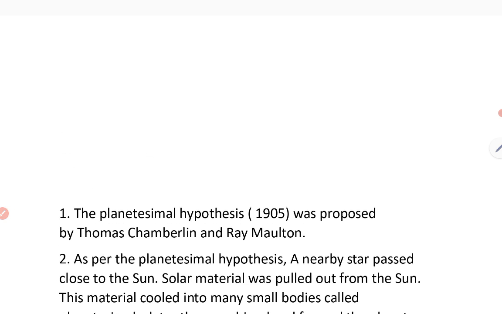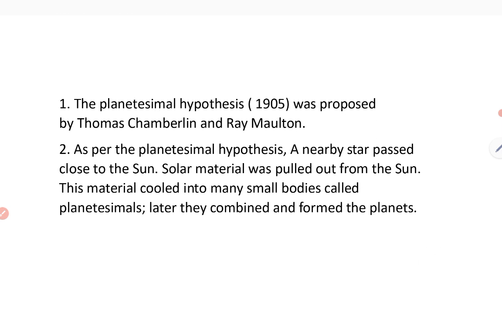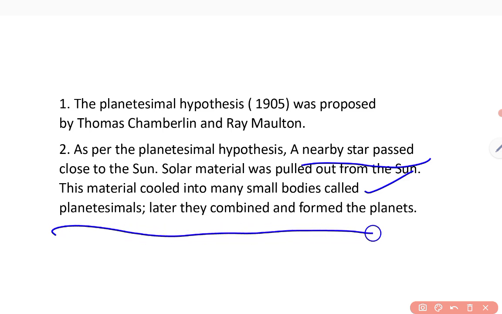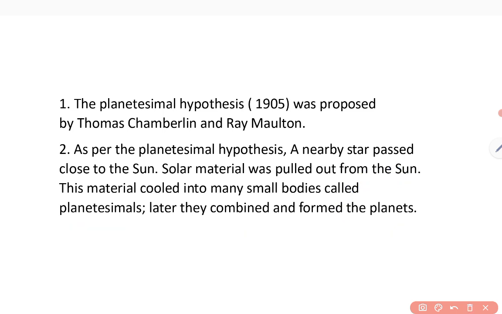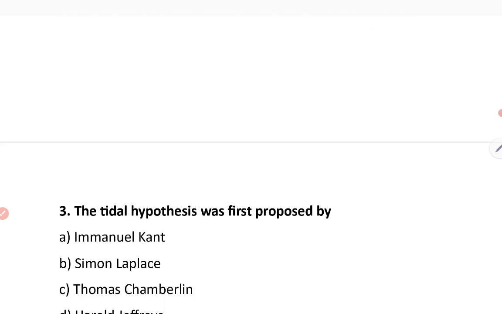Thomas Chamberlain and Ray Moulton proposed the planetesimal hypothesis, and as per this theory, the solar system was formed after a nearby star passed close to the sun, and solar material was pulled out from the sun. This material cooled into many small bodies called planetesimals. Later, they combined and formed the various planets, including our Earth. So, planetesimal hypothesis was proposed by Thomas Chamberlain and Ray Moulton in 1905.